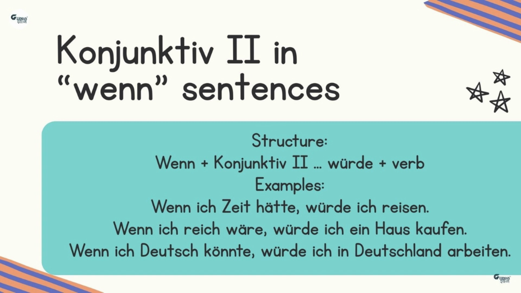We use the connector wenn in Konjunktiv II. The sentence structure for wenn is just the same as we always use, but we have to take care that the conjugation which we are using is in Konjunktiv II. For example, wenn ich Zeit hätte, würde ich reisen. Second, wenn ich reich wäre, würde ich ein Haus kaufen. And the third one, wenn ich Deutsch könnte, würde ich in Deutschland arbeiten.